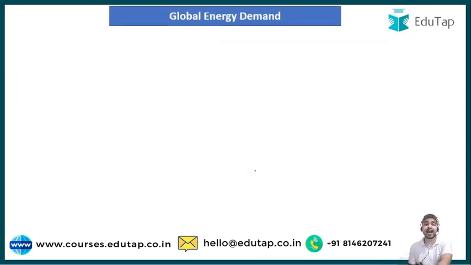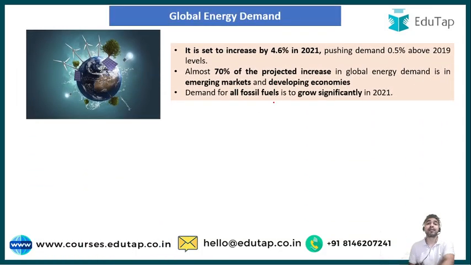Okay, and guys, if we talk about the global energy demand, according to the Global Energy Review 2021, the global energy demand is going to increase by 4.6% in year 2021. And guys, this will be 0.5% above the 2019 levels. As we all know, after the COVID-19 pandemic, all over the world restrictions were imposed, there were lockdowns, and that's why economic activity just stuck. Now the economies are going to recover, economic activities have started, and that's why there will be an increase of 4.6% in year 2021.